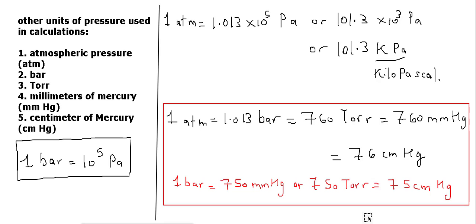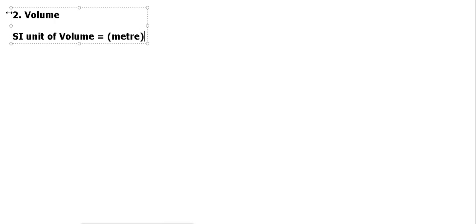So the next variable we are going to discuss regarding the properties of gases, the second one, is the volume. So let us begin with the volume. The SI unit of volume is commonly meter cube, right? Meter cube is actually the SI unit of volume. So 1 meter cube.